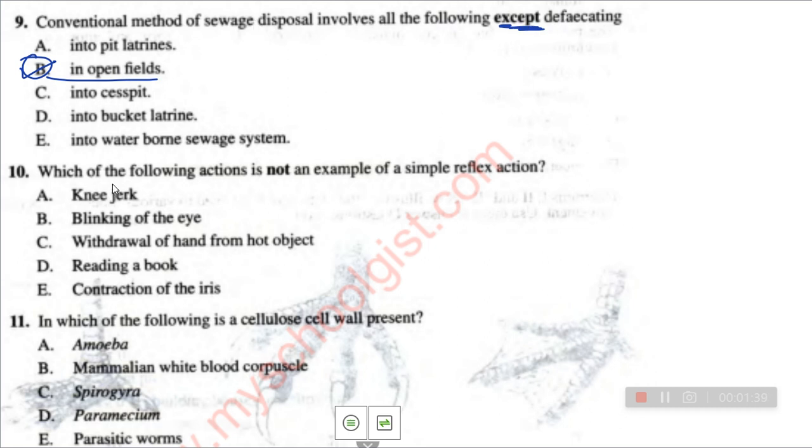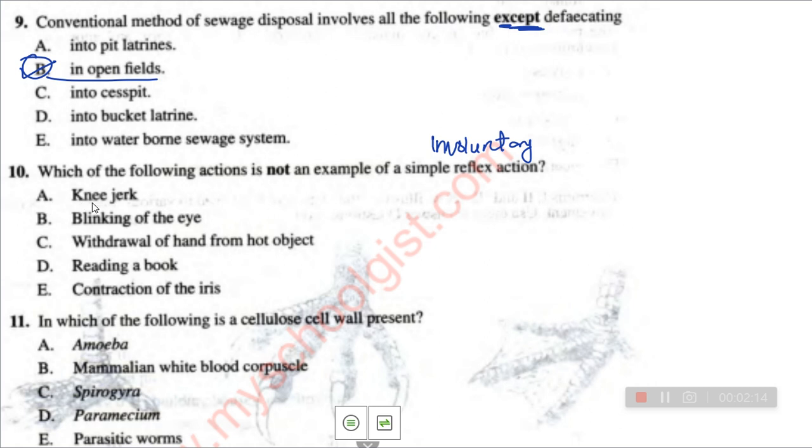Question 10: which of the following action is not an example of a simple reflex action? When we are talking of reflex action, they are involuntary action. That is action that some of these actions are carried out by spinal cord. While voluntary action, the brain, that is the cerebrum part, is mainly in charge of it. So these simple reflex actions are involuntary actions. So they are now asking us which of the following is not an example. This one also is like exception.